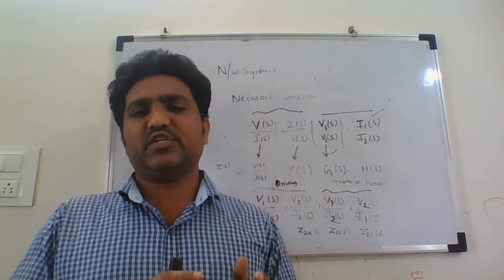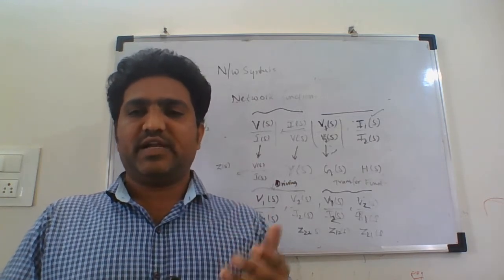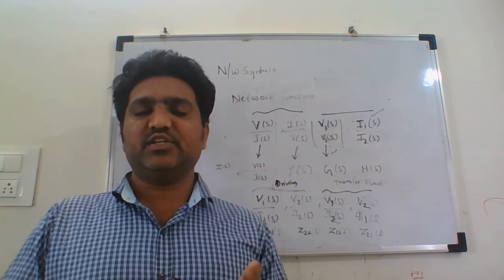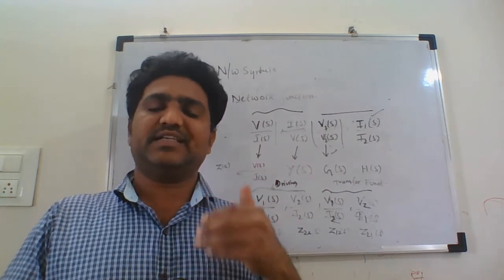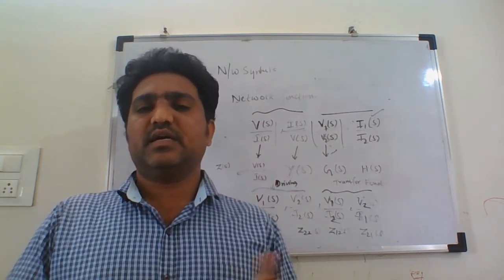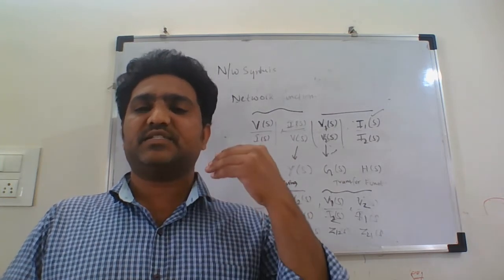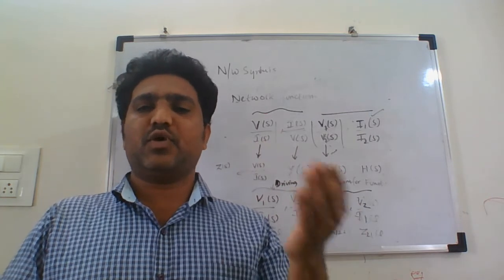A network function is similar to the transfer function that we generally study. It is a ratio, a function in s, that is the s domain or Laplace domain. It generally represents the Laplace transform of one quantity to another quantity.